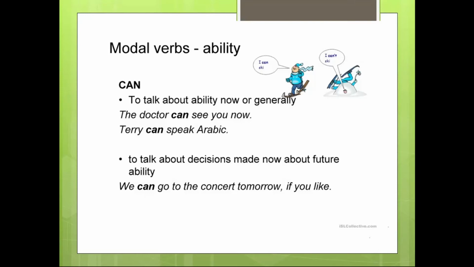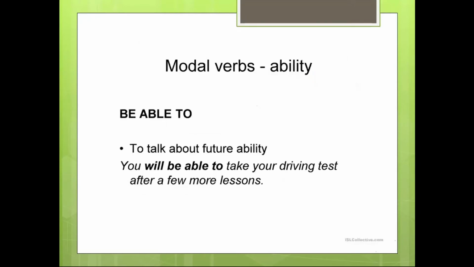The next, to talk about decisions made now about future ability. For example, we can go to the concert tomorrow, if you like. Let's repeat, we can go to the concert tomorrow, if you like. So let's continue. The next, ability, to be able to. It's a construction. We use the to be able to construction to talk about future ability.